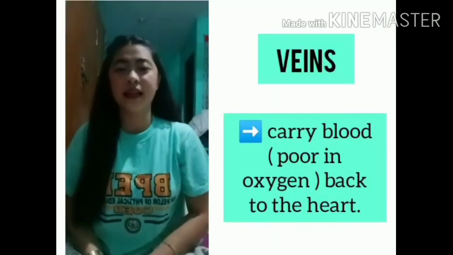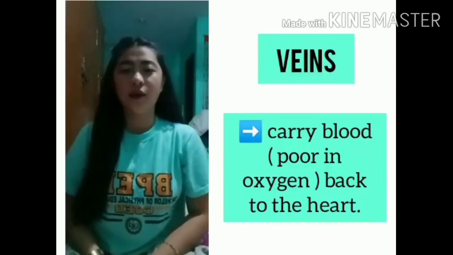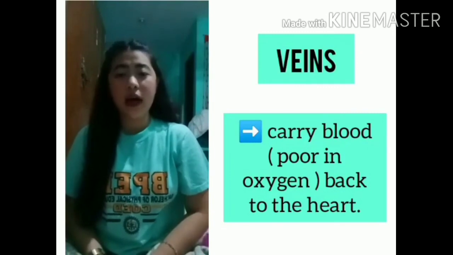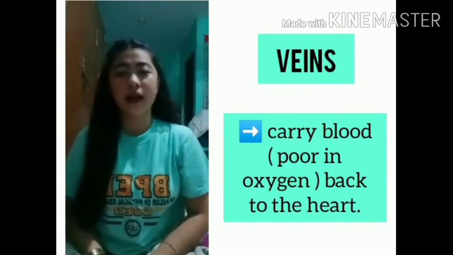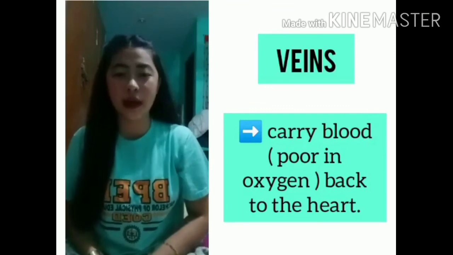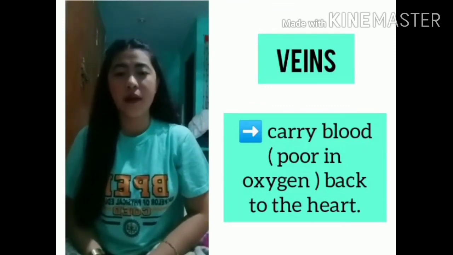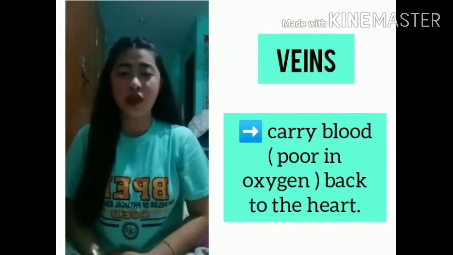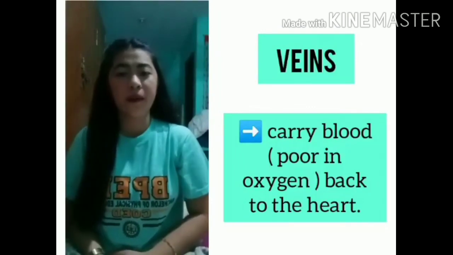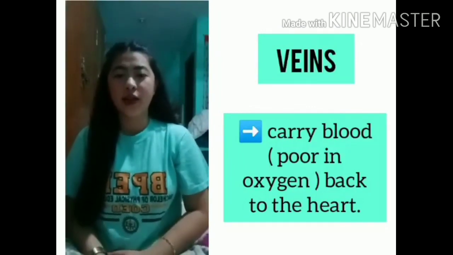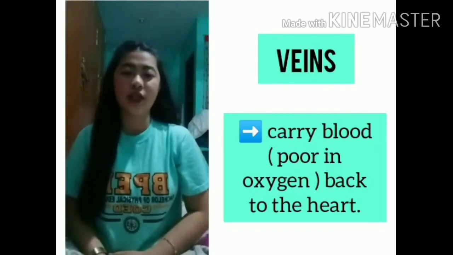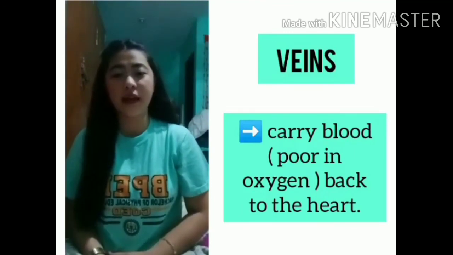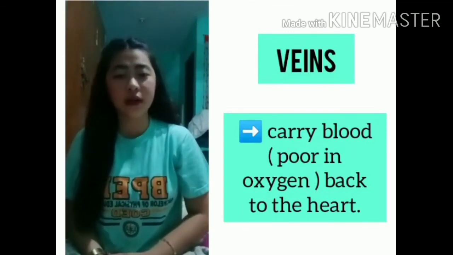And the last is veins. Veins carry blood, poor in oxygen, back to the heart. Veins are the type of blood vessel that return the blood from your organs back to your heart. These are different from your arteries, which deliver oxygenated blood from your heart to the rest of your body. The blood that flows into your veins is collected within tiny blood vessels called capillaries.